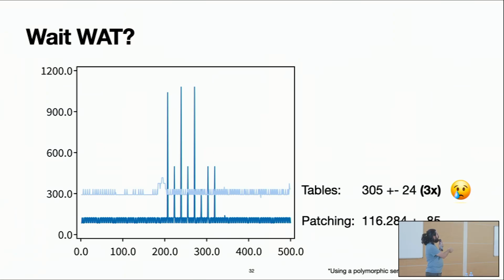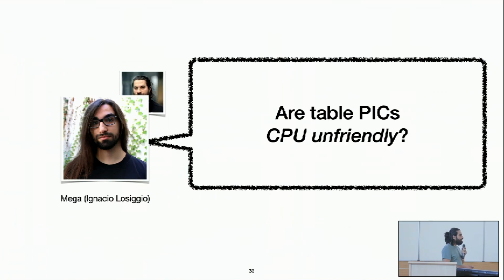In the light blue, we have the tables. And we see that it's on average 3 times lower. We say, okay, wait, what happened here? One thing is that Mega is a researcher, so he's a teacher assistant in the microarchitecture course in Argentina. So he thought, okay, maybe these table picks are CPU unfriendly. How can we know that? How can we actually assess and how can we get better?